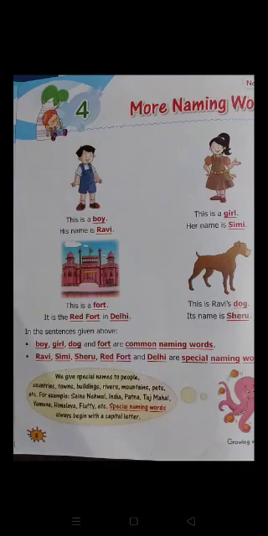And when we give a name to this fort, it is also a naming word. It is the Red Fort in Delhi. Children, Delhi is a place and Red Fort is also a place. So both are naming words, Red Fort and Delhi.